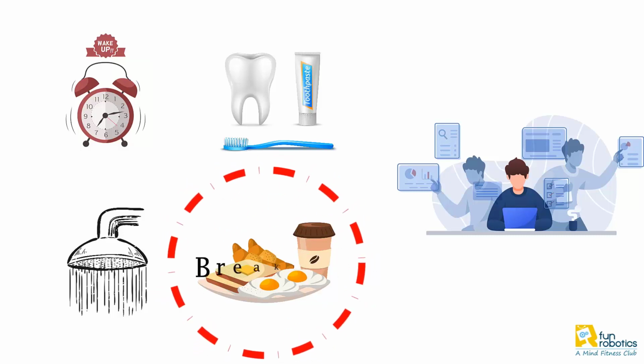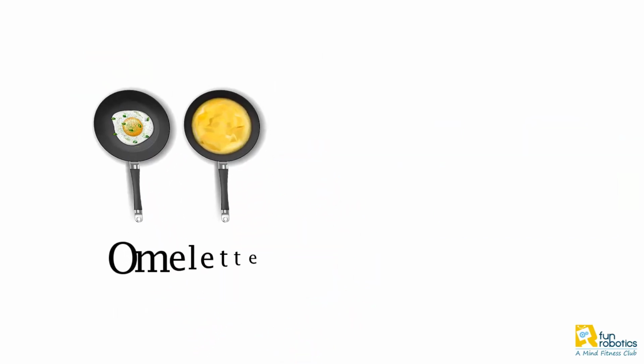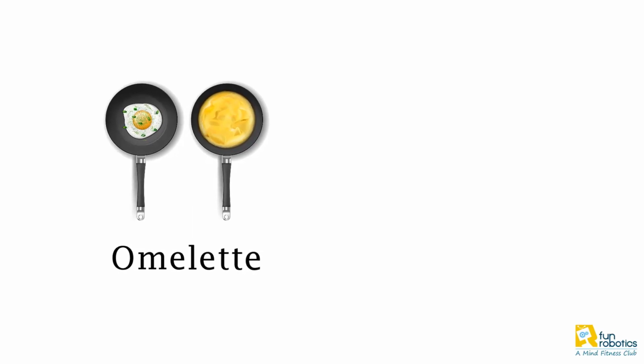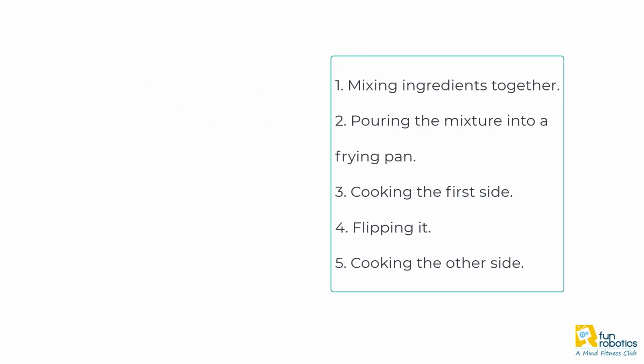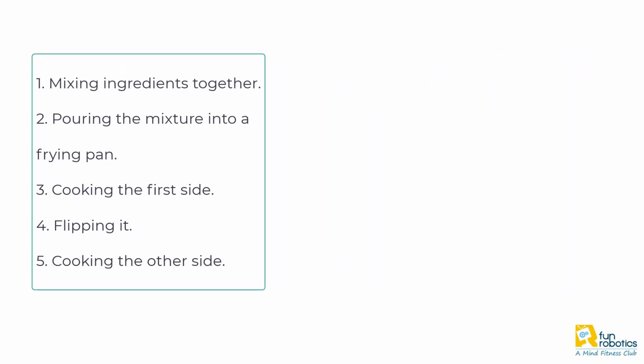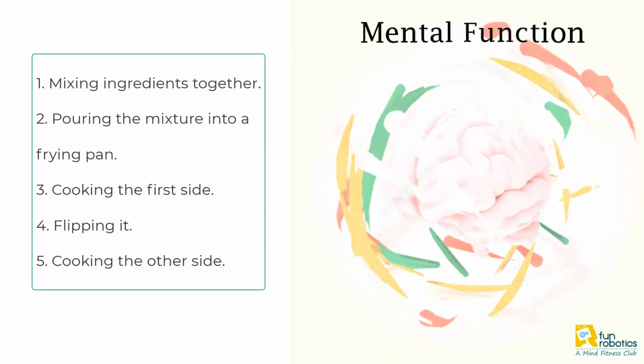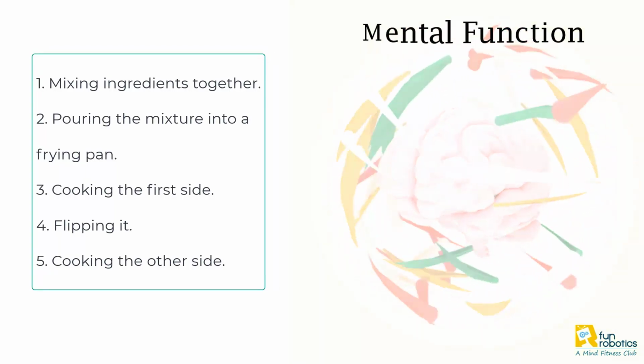Let's break down my breakfast process, such as making an omelette. My steps to make an omelette would be mixing ingredients together in a bowl. I pour that mixture into a frying pan. I cook the omelette on one side. I flip it and I cook the other side. The output of that process is an omelette. It's nothing fancy, but I'm a computer programmer, not a chef, right? Just like brushing my teeth, I've also functionalized the process of making an omelette. Here's what it looks like in Python.